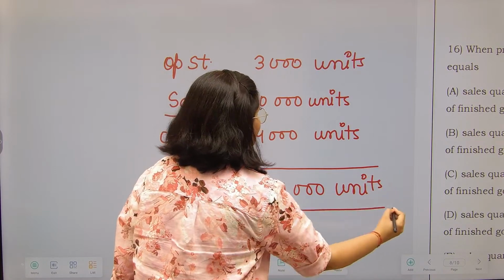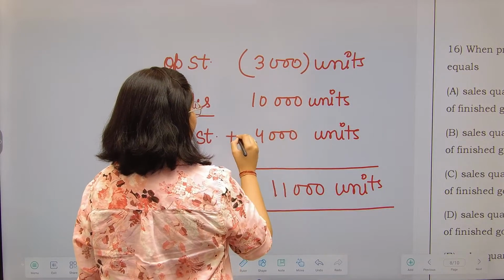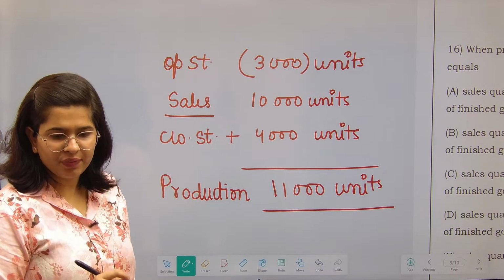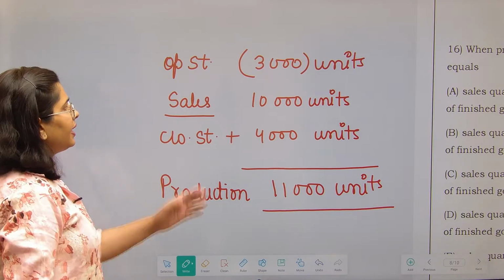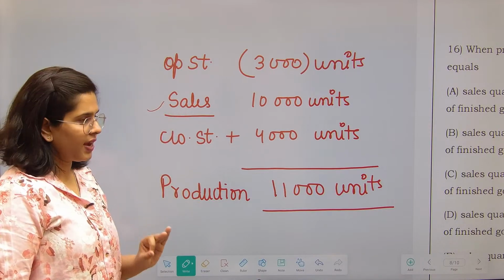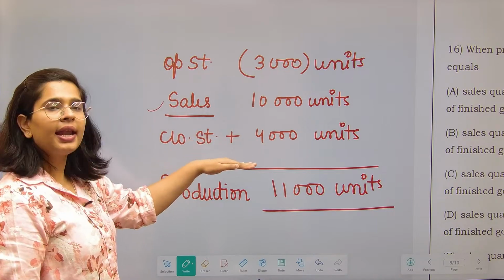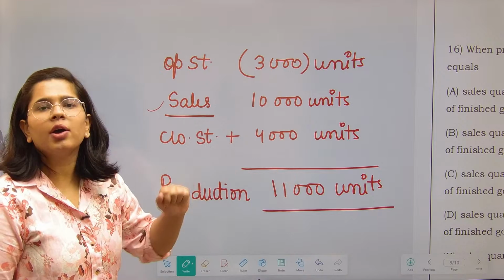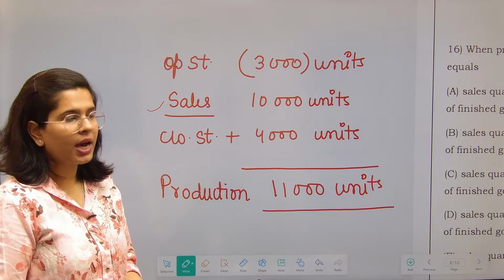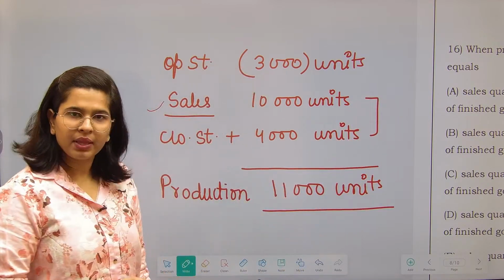Why is it 11,000? I'll tell you. This is deducted and this is added. Why? See, listen to the explanation very carefully. This much you want to sell in the current year. Fine. This much you need. Besides this, at the year end you also have to maintain this much closing stock. That means this year my production should be 14,000 units. Correct?